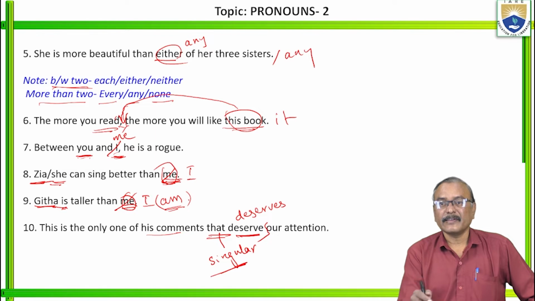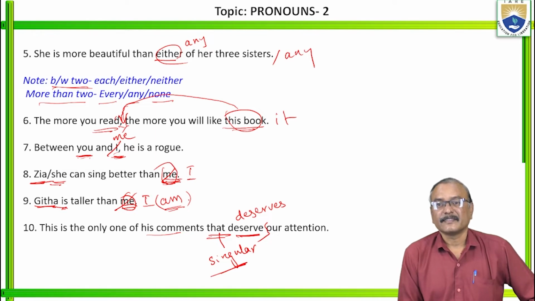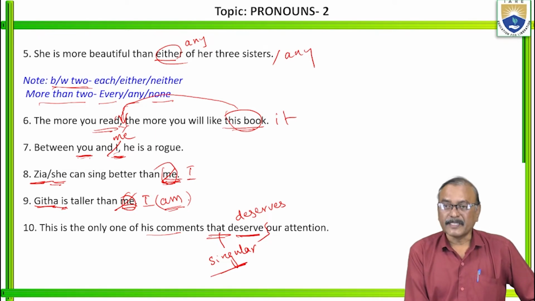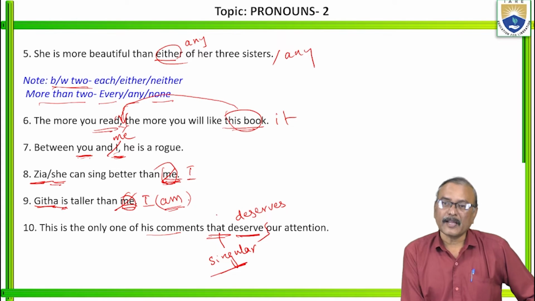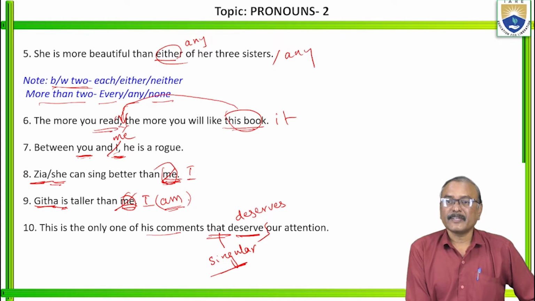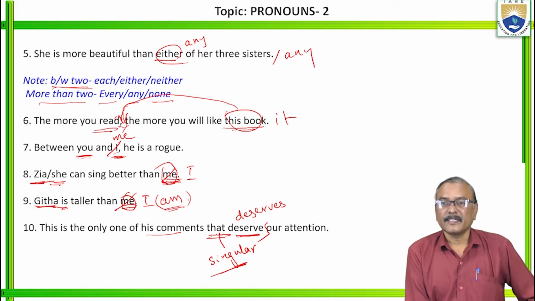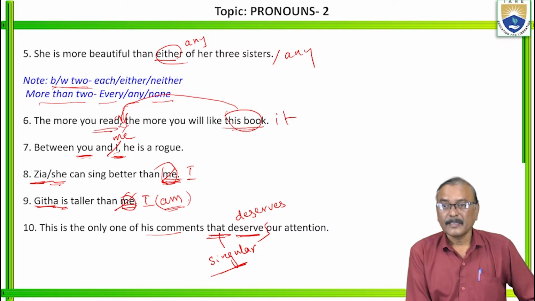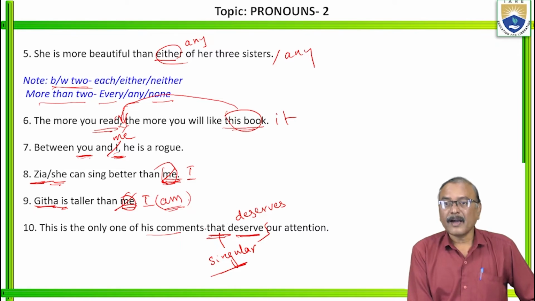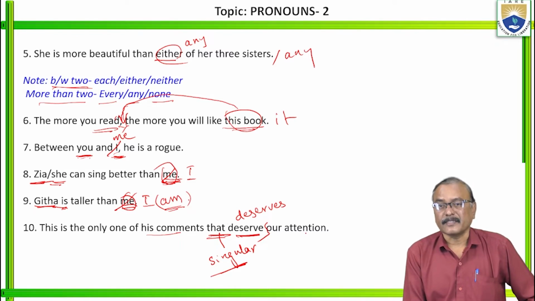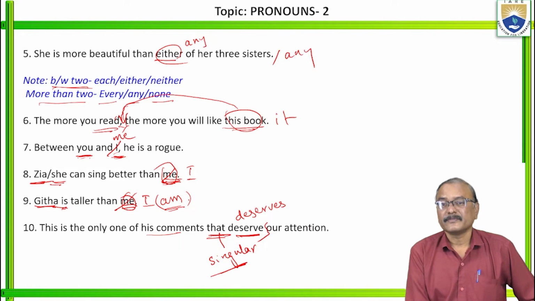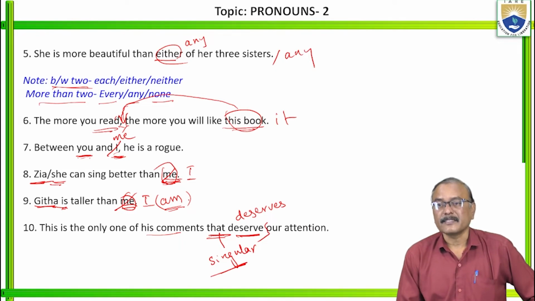Previously we have come across like this. That may be singular, sometimes that may be plural also. We have to check whether this one is singular or plural. So this one is not plural, because not all his comments deserve our attention. Only one of his comments deserves our attention.